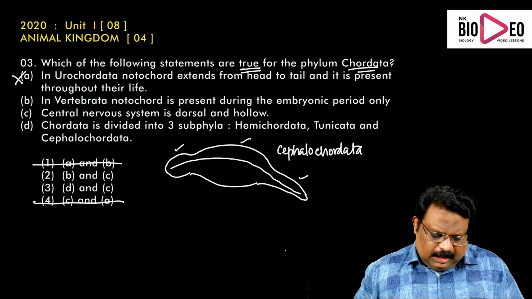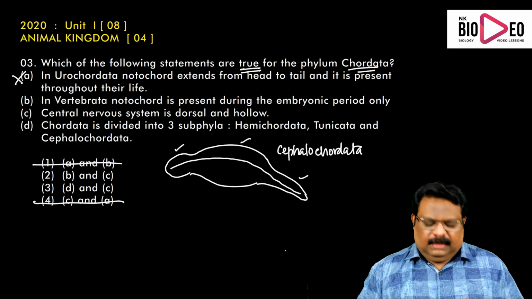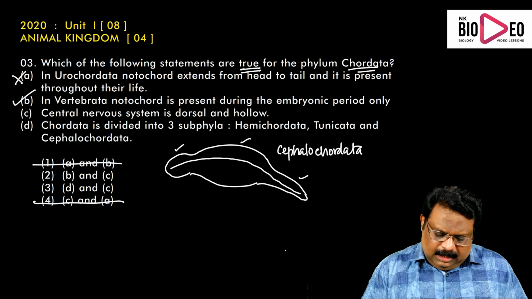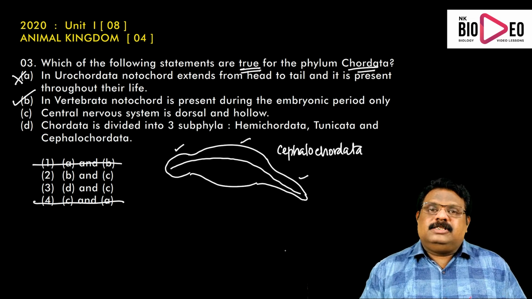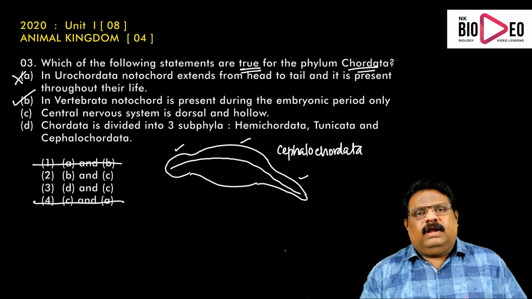Now, in Vertebrata, notochord is present during the embryonic period only. That is a correct statement. In Vertebrata, the embryonic notochord is replaced by the vertebral column in the adult. What is the difference between notochord and vertebral column?